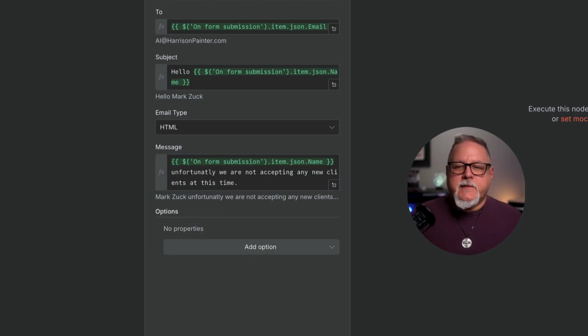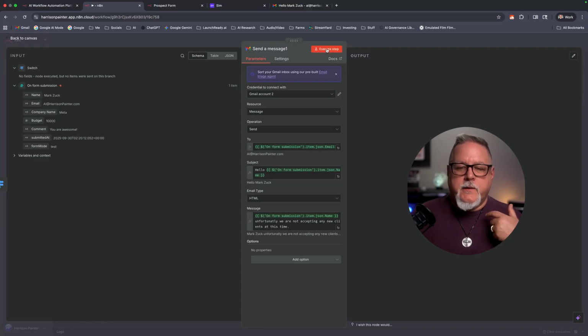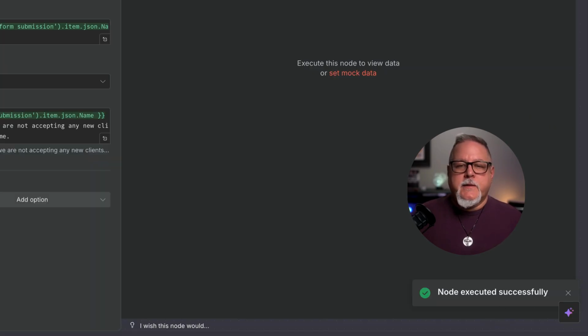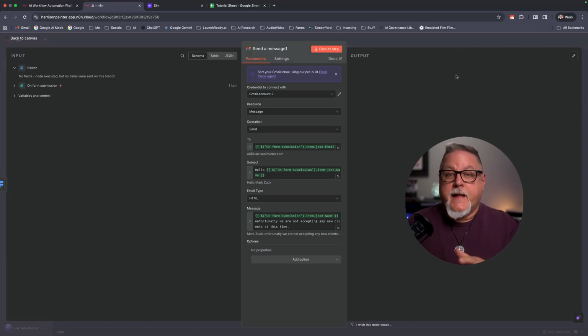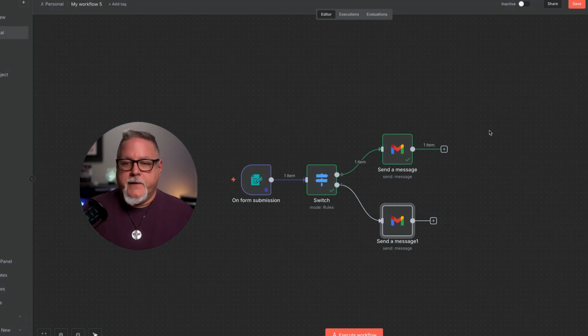But let's give this a test. Let's execute it and make sure that everything is working. Node executed successfully. You might be wondering why there's no data over on the output side, but that's because, remember, it's going to be A or B based on the logic that we fed it. And it emailed the other one because it met that criteria, not this criteria. So that's why we didn't have any output for this particular node.